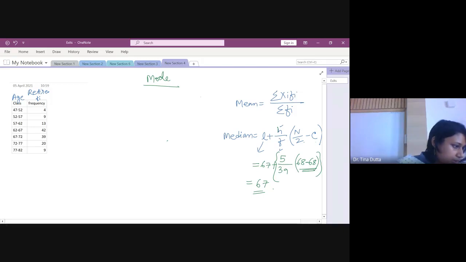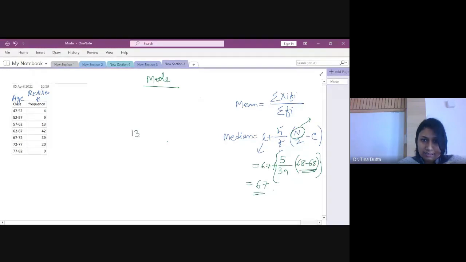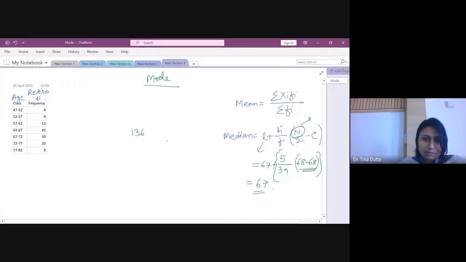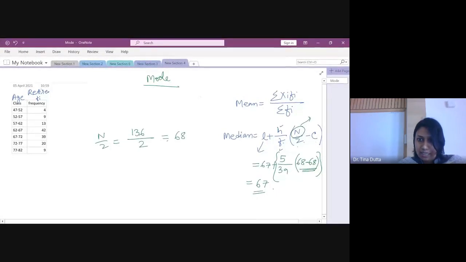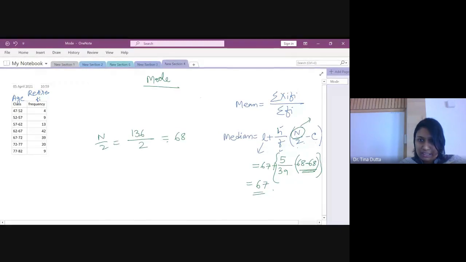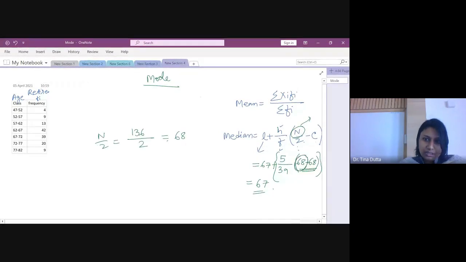Rishit is saying capital N would be the sum of the frequencies. Yes, capital N is sum of frequencies. Talk about median. So in median, this capital N is sum of frequencies, right? So sum of frequencies was 136. 136 divided by 2 you have to do. So n by 2 is equal to 136 divided by 2, which is nothing but 68. So I wrote direct 68 in place of n by 2. Alright, you can write it like this.